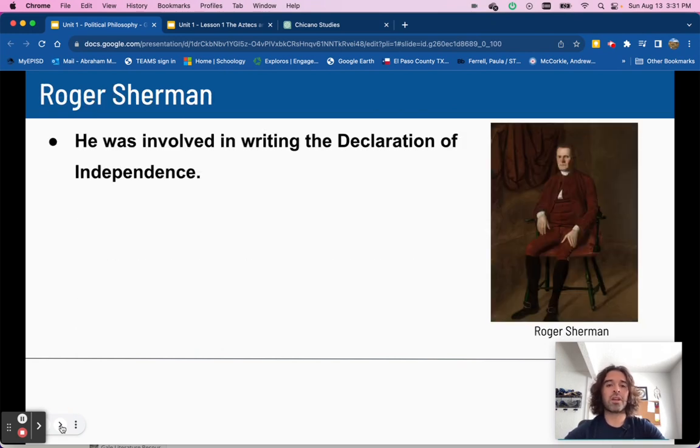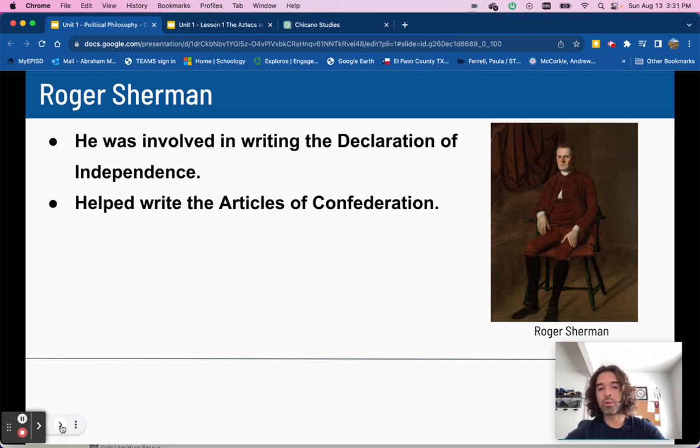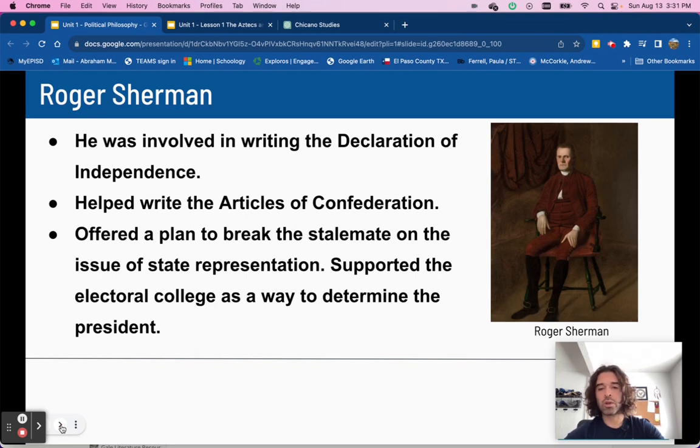Roger Sherman. He was involved in writing the Declaration of Independence. He helped write the Articles of Confederation, and he also helped offer a plan that ended a stalemate between a couple of states.